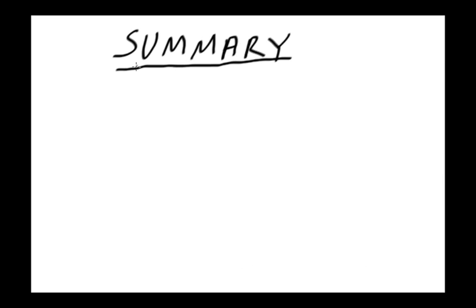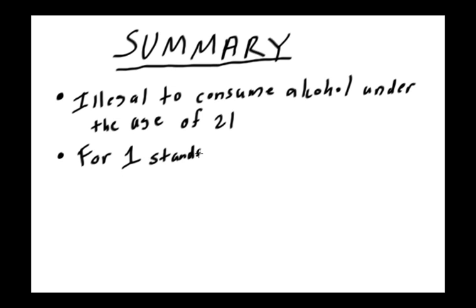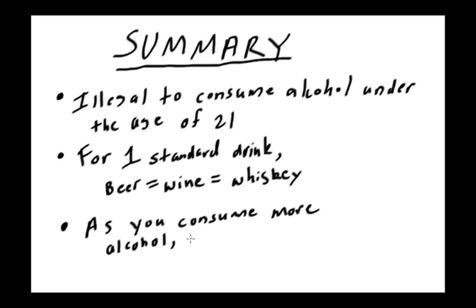As a quick summary of what we discussed in this video, let's show a few bullet points. First of all, it's illegal to consume alcohol under the age of 21. That's why Will chose water. And for one standard drink, beer equals wine equals whiskey. They all have the same amount of pure alcohol. Also, as you consume more alcohol, your BAC or blood alcohol content rises. The end.